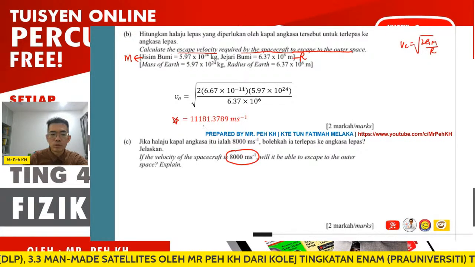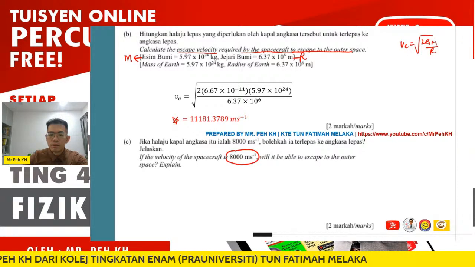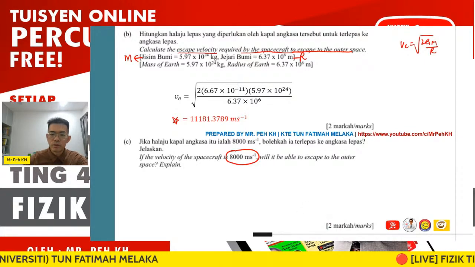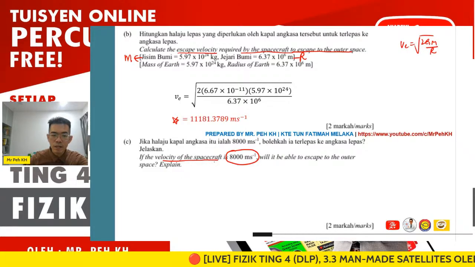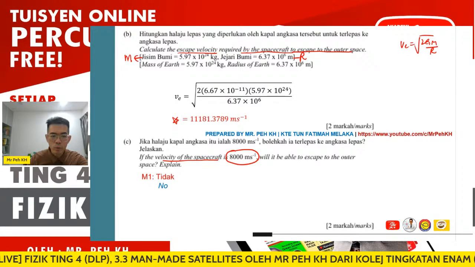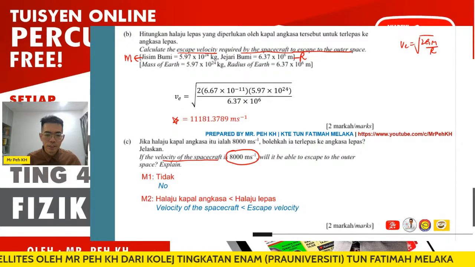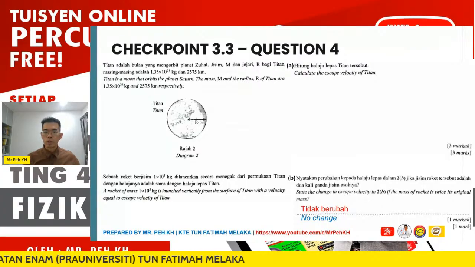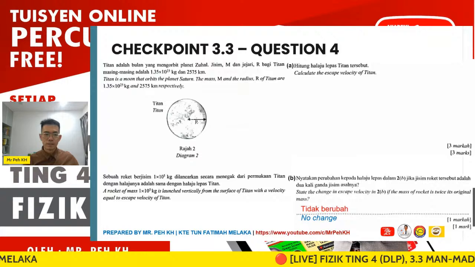So 8,000 is actually below this value, right? So the answer here should be no. It is 2 marks: no will be the first mark, and then give the reason. The reason here will be the velocity of the spacecraft is actually less than the escape velocity. So answer no will be the first mark. Second will be the velocity of the spacecraft is lower than the escape velocity. Now we go for question number 4, and I should give you the answer, really easy.